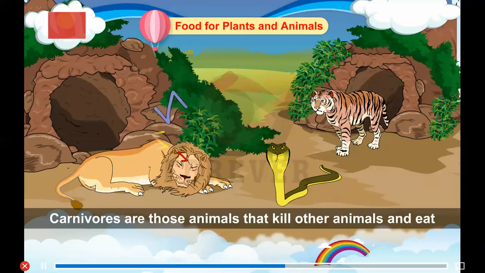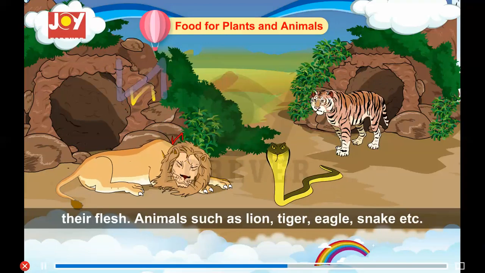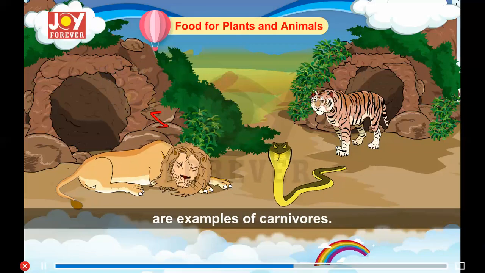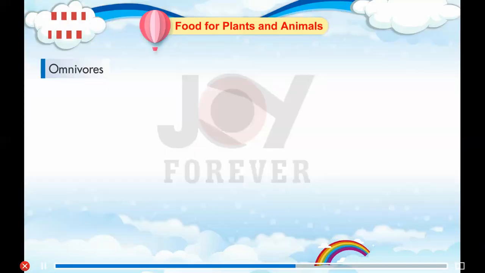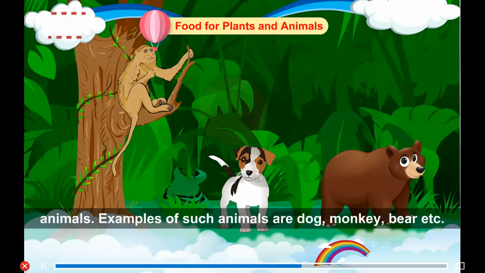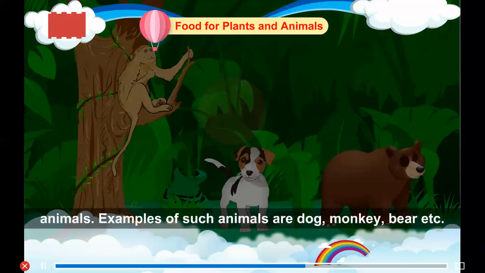Carnivores. Carnivores are those animals that kill other animals and eat their flesh. Animals such as lion, tiger, eagle, snake, etc. are examples of carnivores. Omnivores. Omnivores are those animals that eat both plants and other animals. Examples of such animals are dog, monkey, bear, etc.